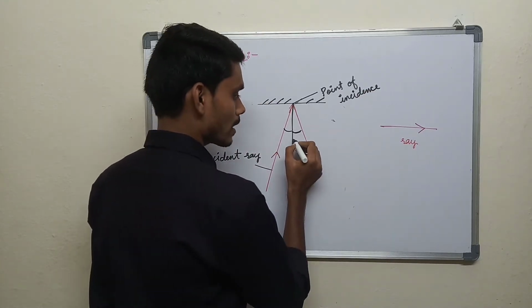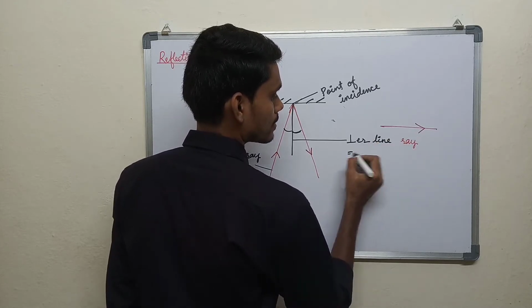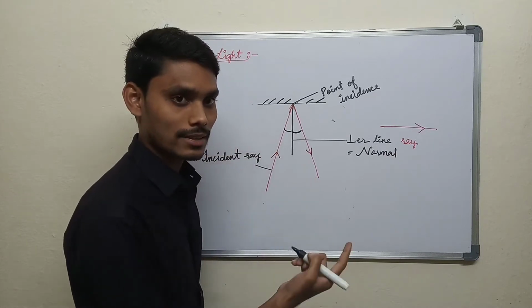And this is the perpendicular line. We call it the normal line, normal, and this is the bouncing light.